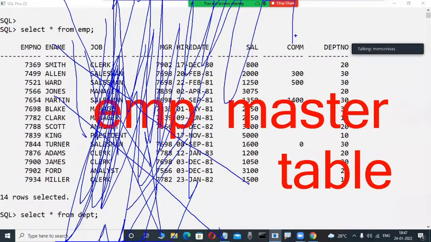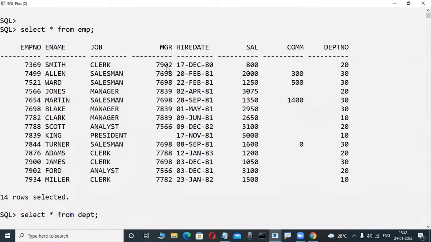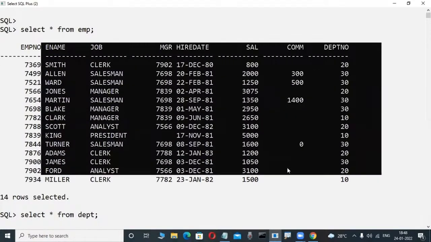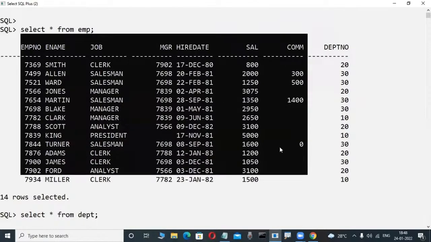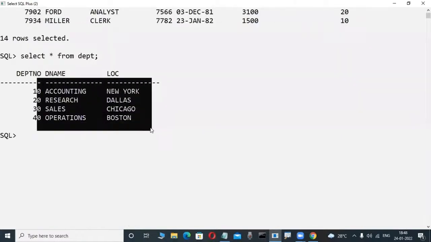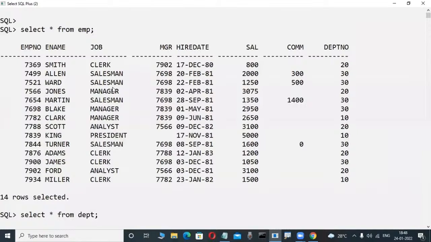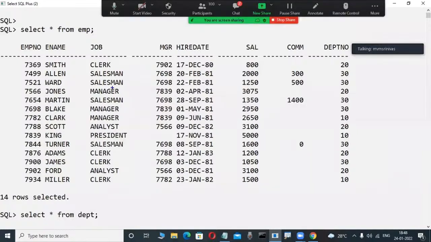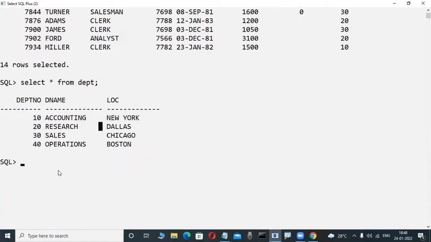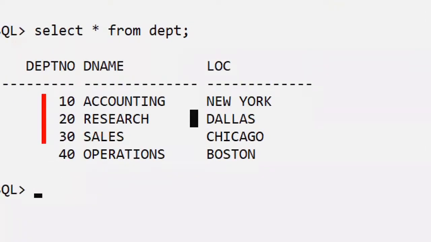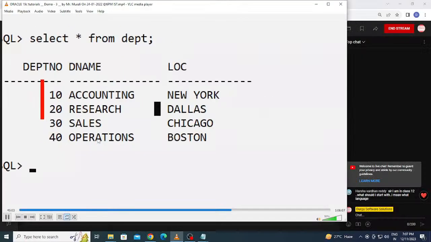Why are they telling me this? There is a reason. Okay, I am thinking about one reason. Maybe this is a big table. EMP is a big table, and DEPT is a small table. Maybe big means master, master means big only, and child means small only. That's why they are thinking based on size only. Yes, EMP is a master, this is a big size, that's why master table. They are thinking absolutely wrong. This is not a master table. Here, EMP is a child table. Really correct. Very good. Some fellows are guessing. How they are guessing, I don't know. But DEPT is a master table. Very important. Most powerful. DEPT table is a what? A DEPT